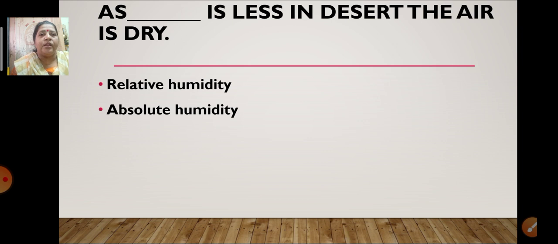Next, as dash is less in the desert, the air is dry. What is less in the desert because of which the air is dry? Is it relative humidity or absolute humidity? What is less over here? Yes, correct. The relative humidity is less in the desert because of which the air is dry.